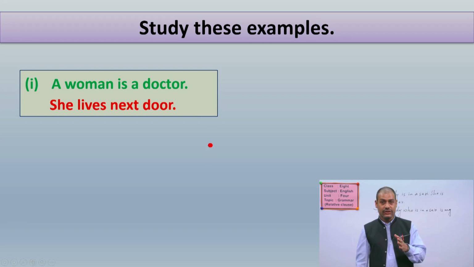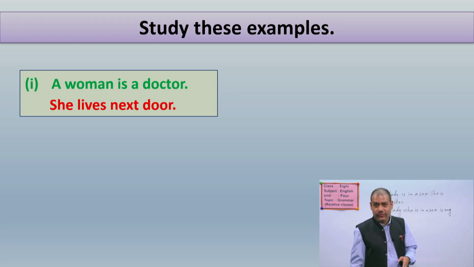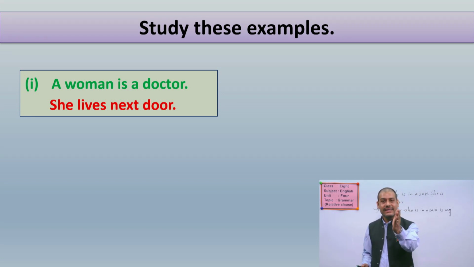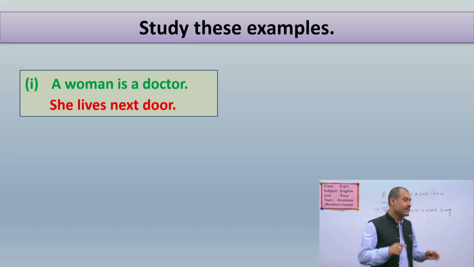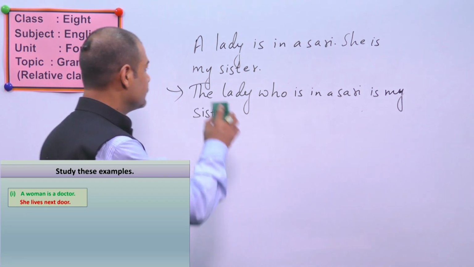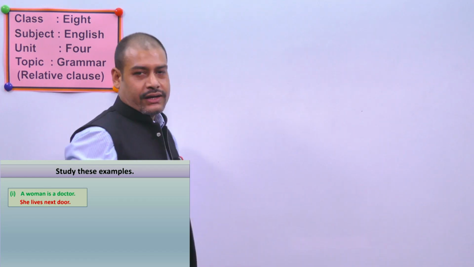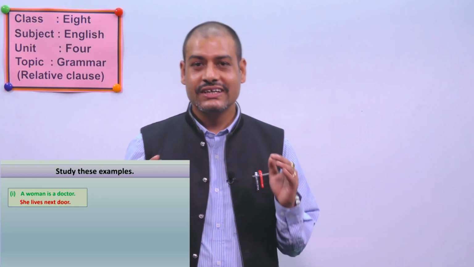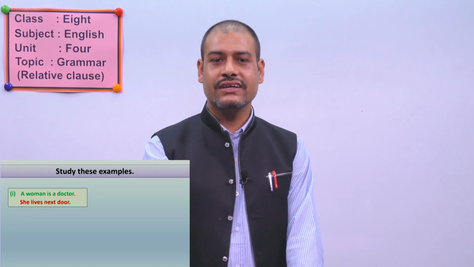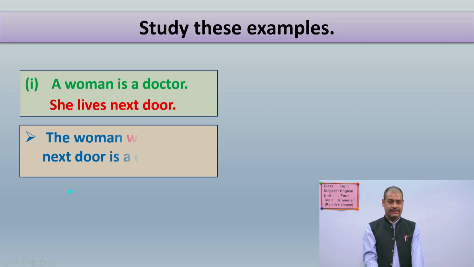Dear student, although I am going to show you examples, you have to also try, okay? Now your job is just to combine these two sentences into one, like this, okay? Now please start writing in your notebook. Have you finished? Well done. See, your sentence should be like this. Please check with me, okay? See, what is the sentence now? The woman who lives next door is a doctor.